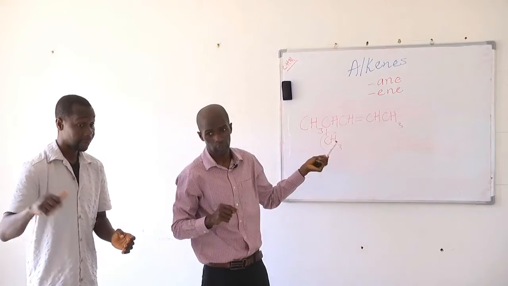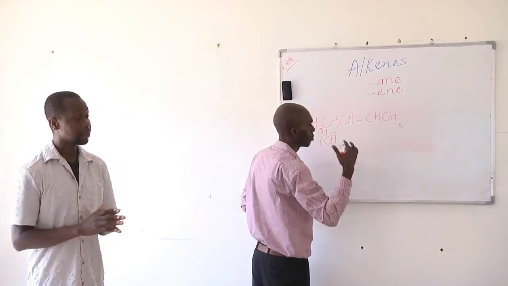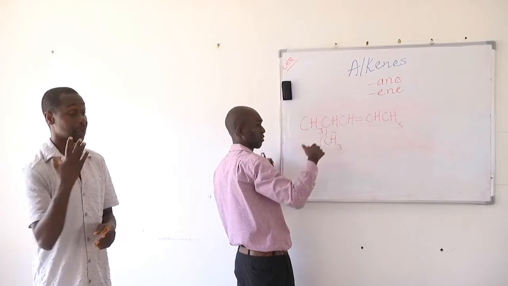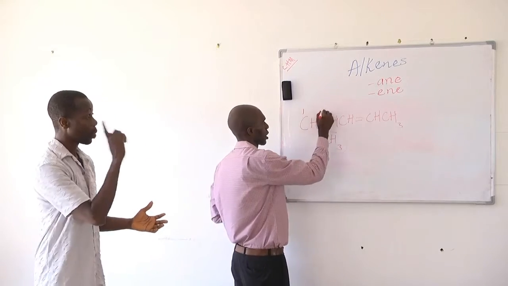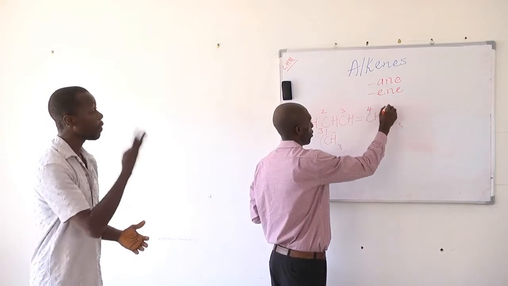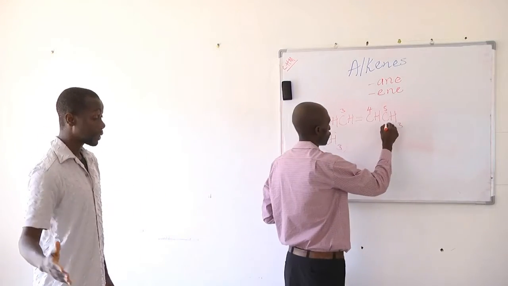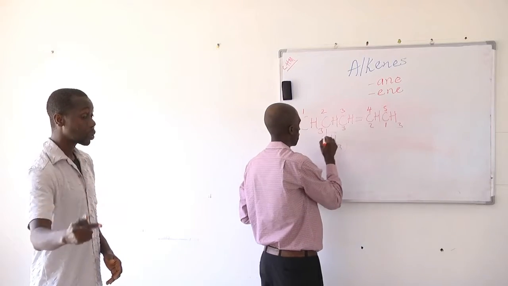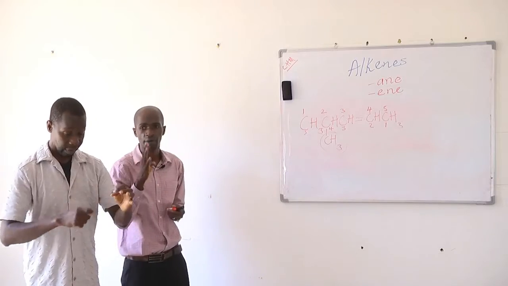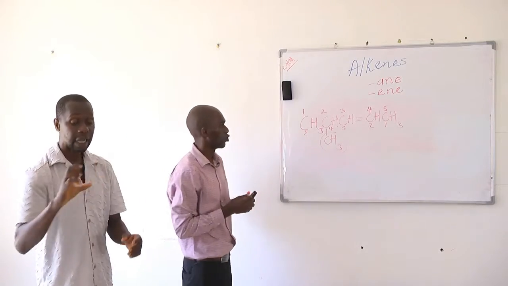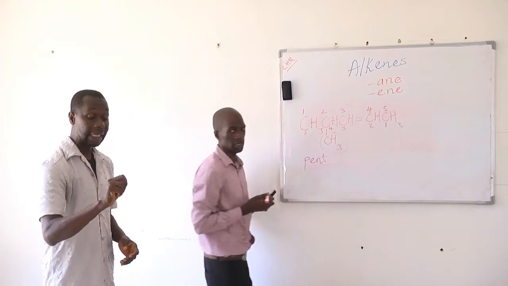The alkyl group is our substituent here, which interrupts the longest hydrocarbon chain. So we try to number from both the left-hand side and the right-hand side. Starting from our left, this is carbon number 1, 2, 3, 4, and then 5. If you start counting from our right, that's carbon number 1, 2, 3, 4, and then 5. So the longest hydrocarbon chain here is made up of 5 carbons. So we know our root or parent name. The prefix is pent, which means 5.